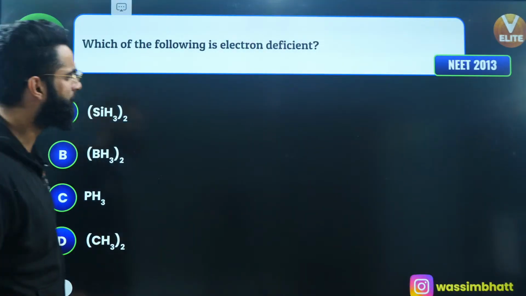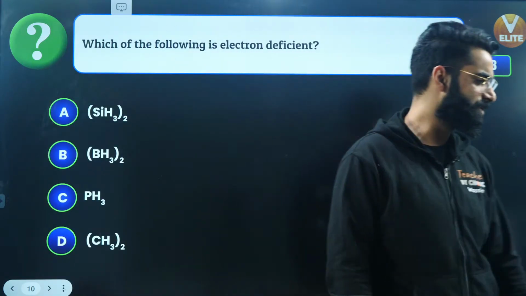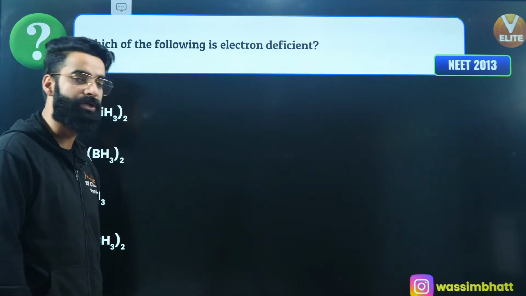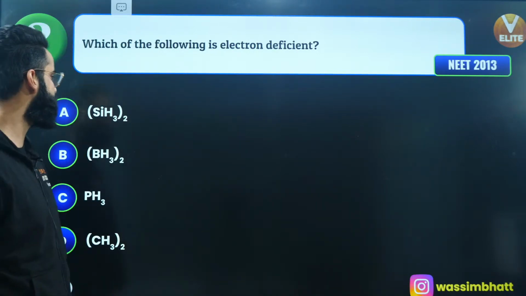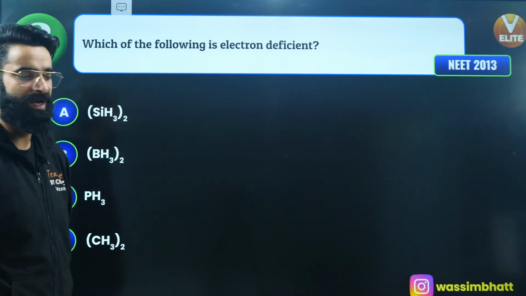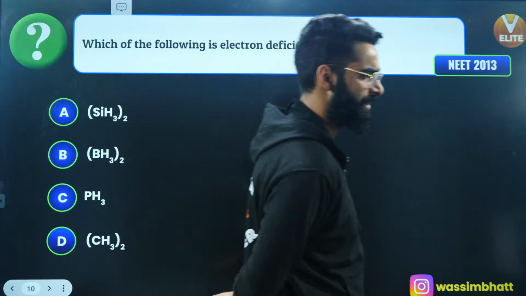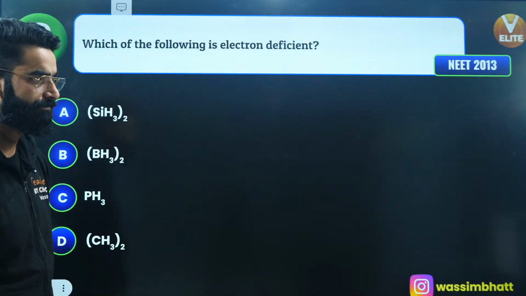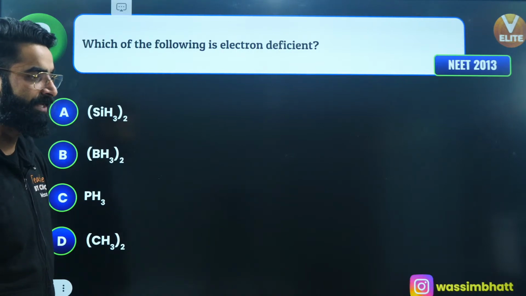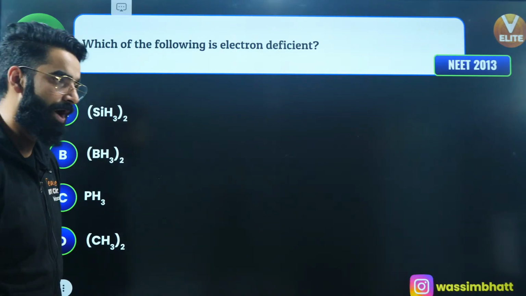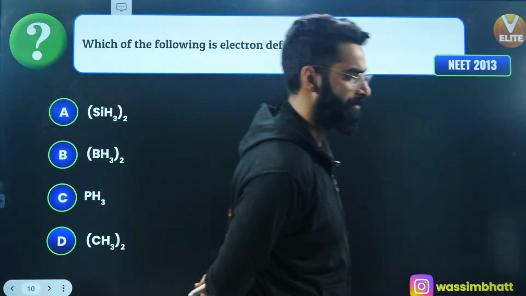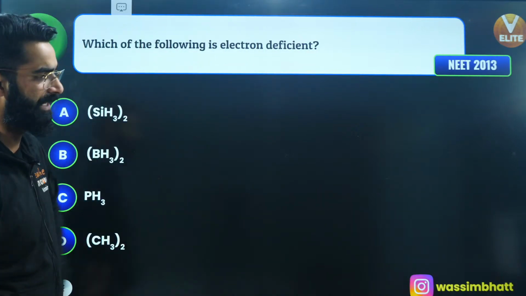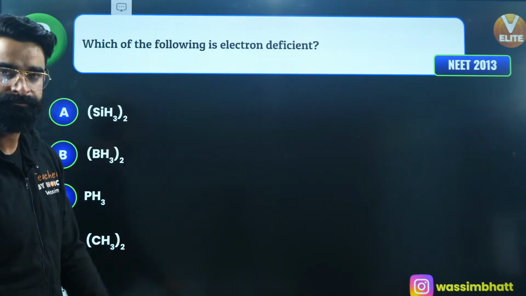This is the simplest question among all. The question has been asked in NEET 2013. Which of the following is electron deficient? You need to see the octet. You guys let me know in the chats fast. Well, I can see people are coming up with option B, and let me tell you, all of you are perfectly correct. It's going to be option B, which is going to be electron deficient.